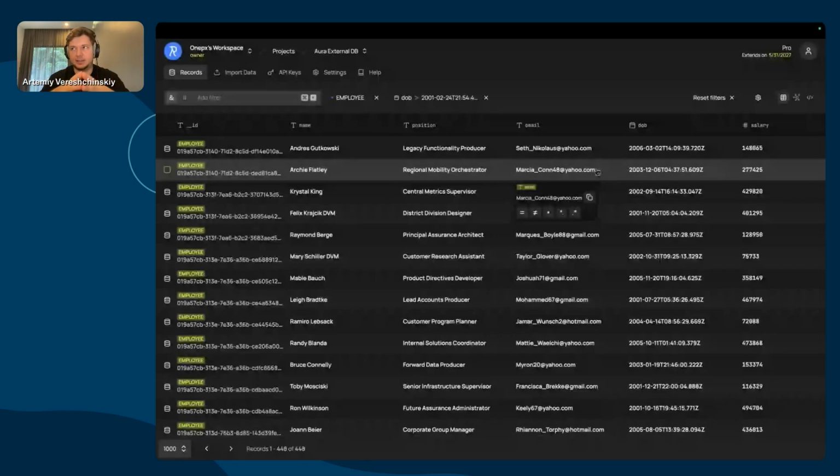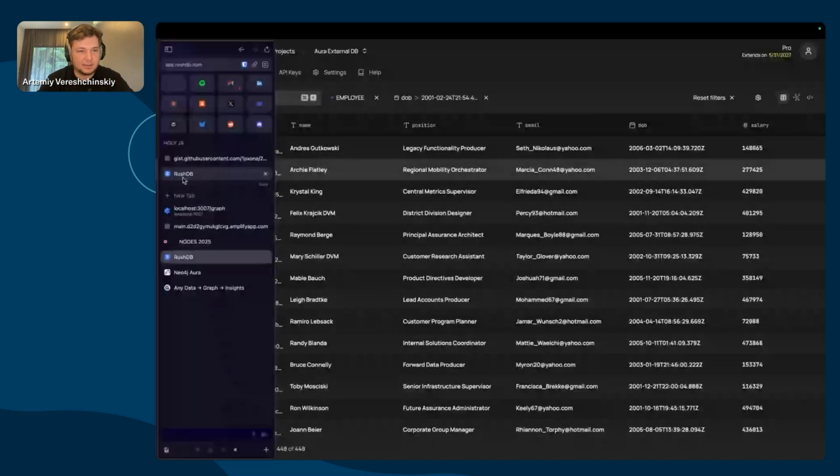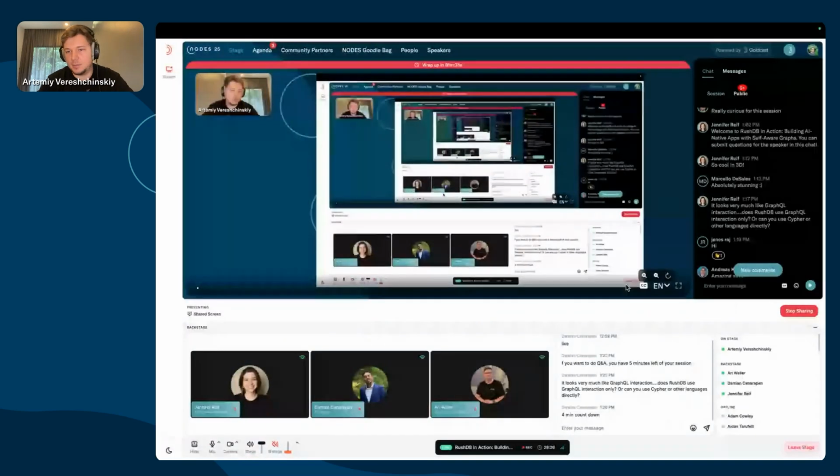So think of Notion meets MongoDB meets Neo4j, and they all go to a bar and take three beers, something like that. Yeah, sorry, my jokes are still not so jokey, but thank you.